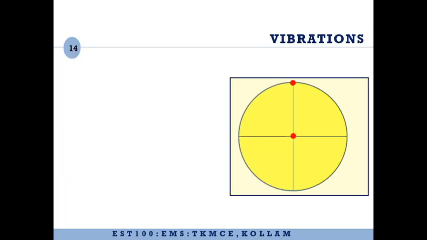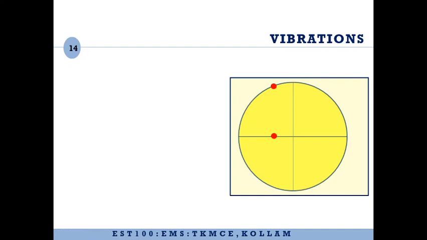Now here the question is, we have a circle and a particle undergoing circular motion. What we have here is the projection of this particle on the horizontal diameter. This particle is being projected on the horizontal diameter of the circle.